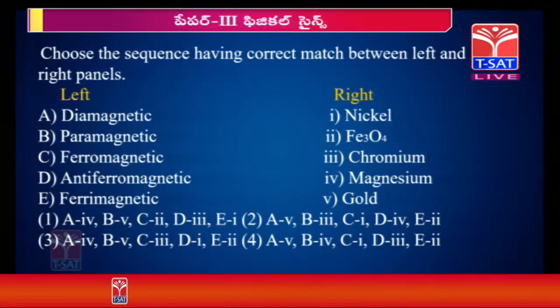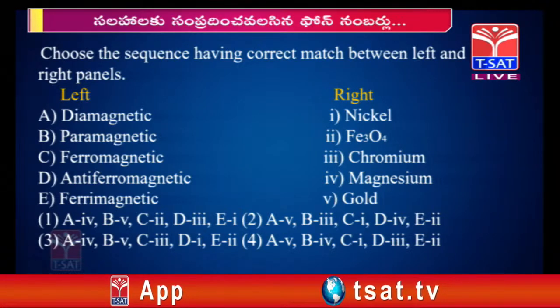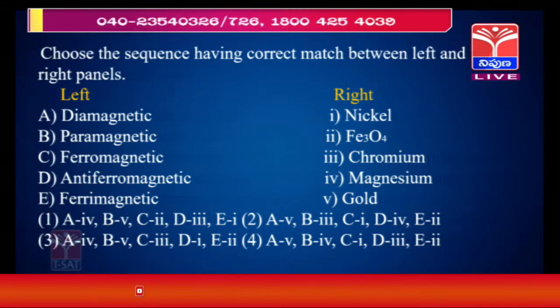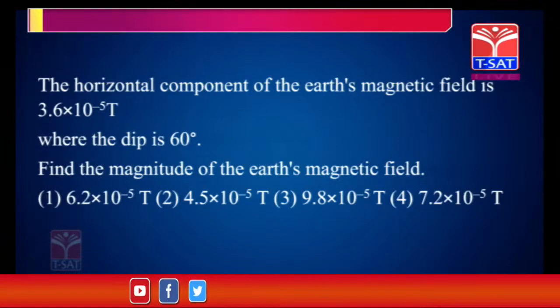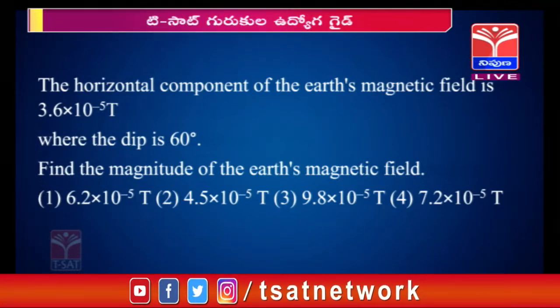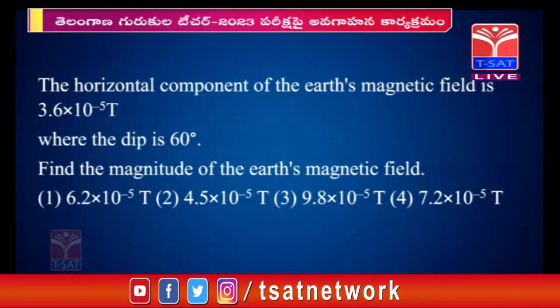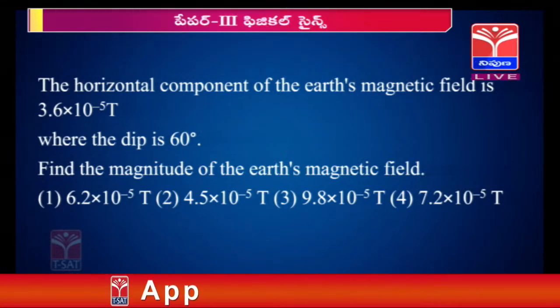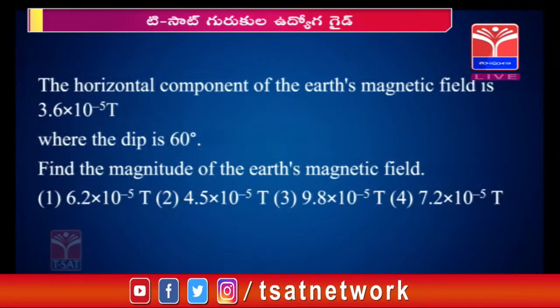Okay. Next, one of the match the following type questions. Diamagnetic, paramagnetic, ferrimagnetic and antiferrimagnetic. Examples for diamagnetic, paramagnetic and ferrimagnetic are important. We have to go through this topic also. Next, the horizontal component of earth's magnetic field is 3.6 into 10 to the power of minus 5 Tesla. What is called dip? In order to solve this question, we have to know about dip, the inclination method. What is dip and what is the formula included for this topic?